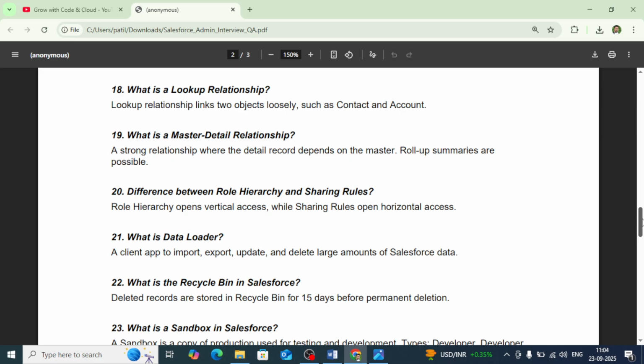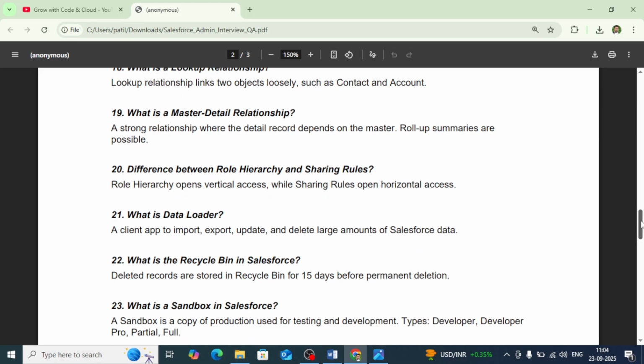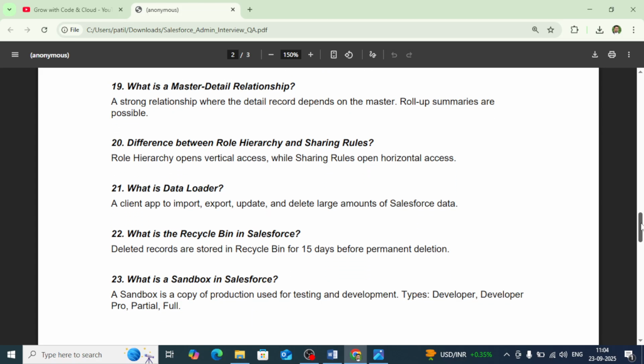And our next question is, what is a master detail relationship? A master detail relationship is also similar to the lookup field, but there are some differences between master detail and lookup. It is a strong relationship where the detail record depends on the master record. You can create a roll up summary field in case of master detail. So you can create a master detail field in an object that will be linked to the other object.